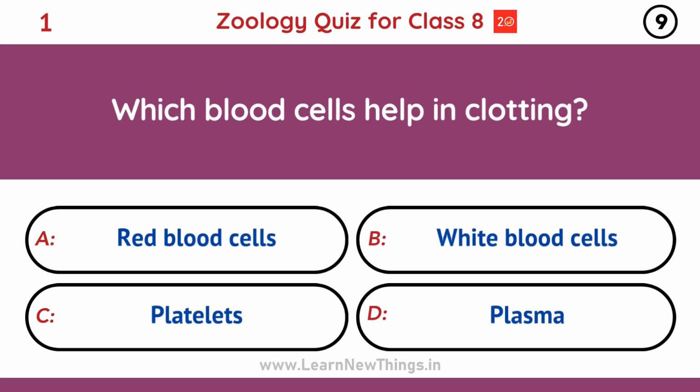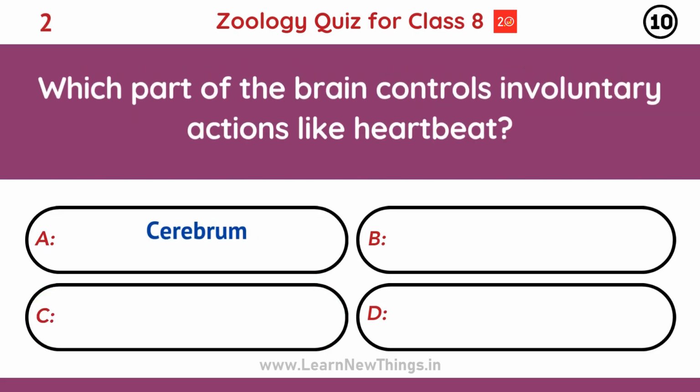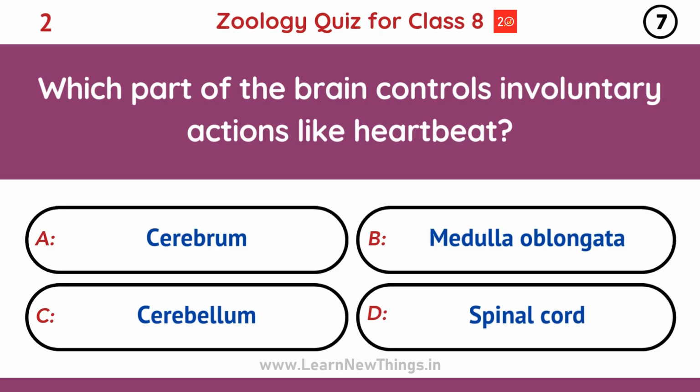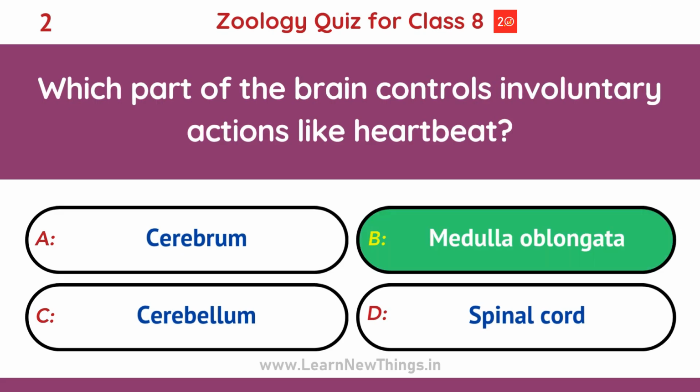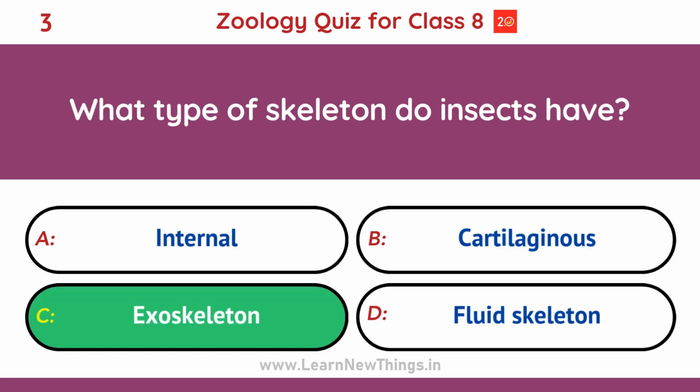Which blood cells help in clotting? Platelets. Which part of the brain controls involuntary actions like heartbeat? Medulla oblongata. What type of skeleton do insects have? Exoskeleton.